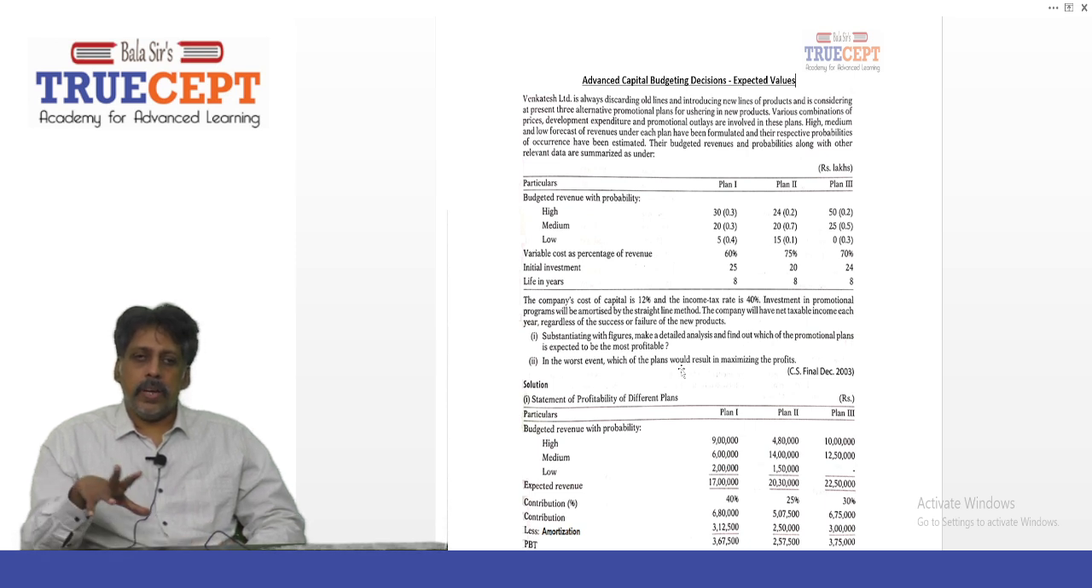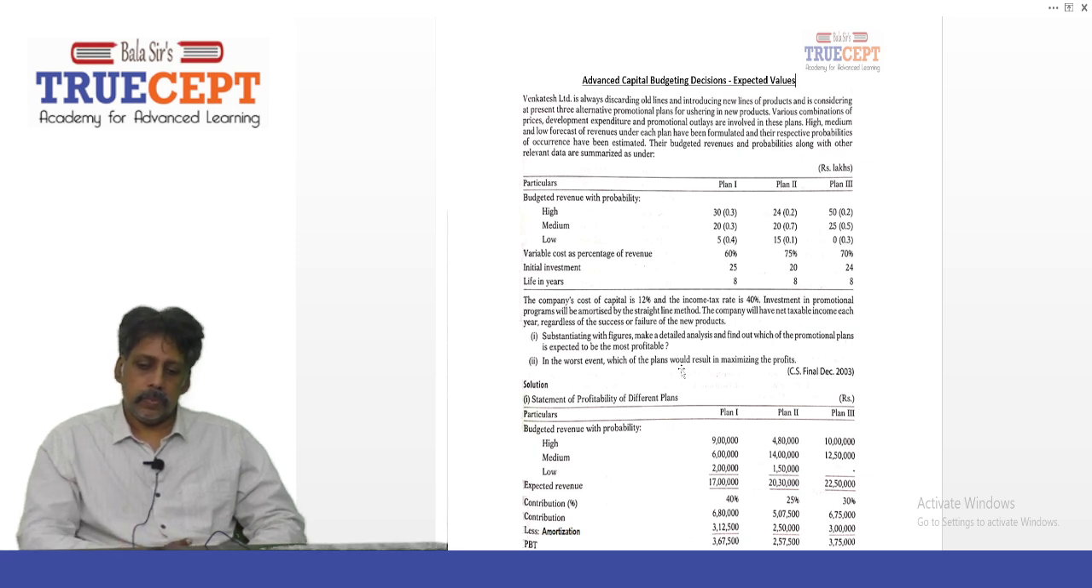Now let us take this question that reads: Venkatesh Limited is always discarding old lines and introducing new lines of products and is considering at present 3 alternative promotional plans for ushering in new products. Various combinations of prices, development expenditure and promotional outlays are involved in these plans. High, medium and low forecast of revenues under each plan have been formulated and their respective probabilities of occurrence have been estimated. Their budgeted revenues and probabilities along with other relevant data are summarized as under.